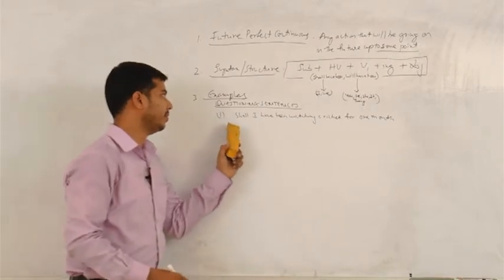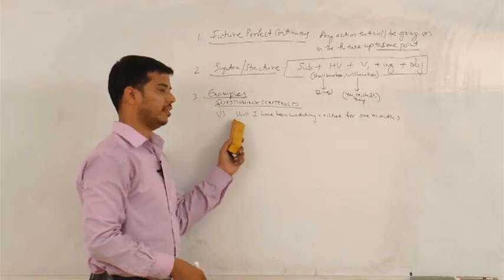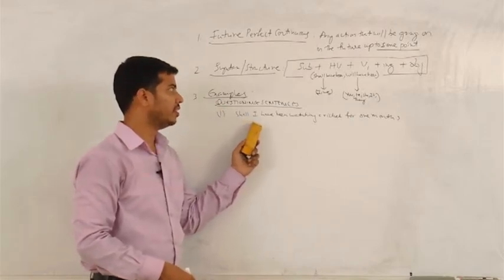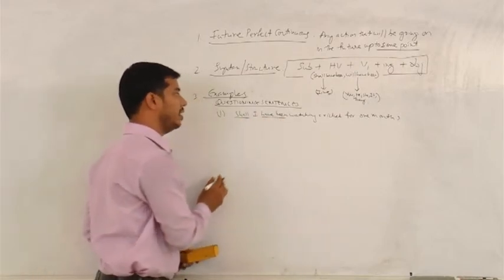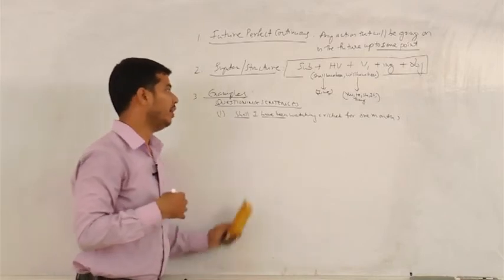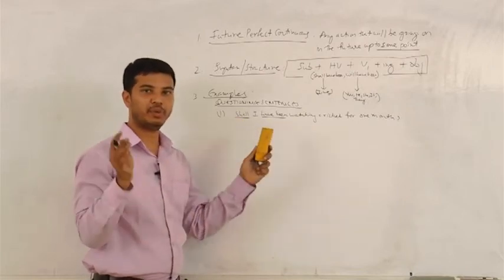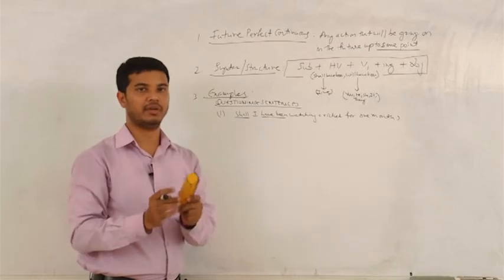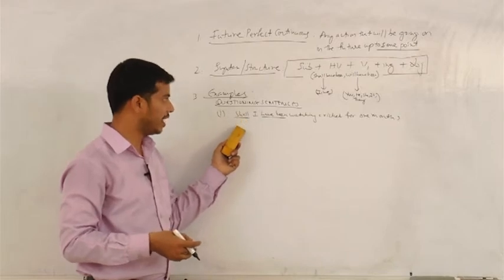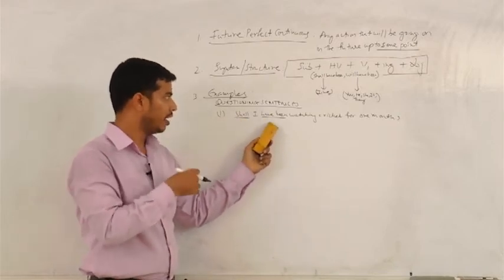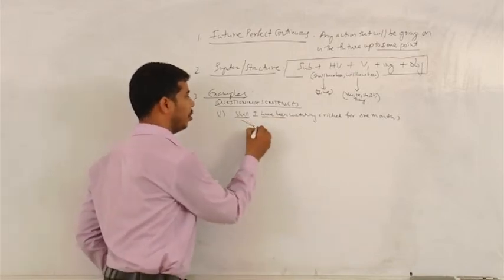See, this is the example for questioning sentence under future perfect continuous. Shall I have been watching cricket for 1 month? What is shall have been? This is the helping verb, right? As I told you earlier, it is up to you. If you want to put these two things together as a single unit as HV, you can put HV in your book. And if it's not possible, and you wish to go with shall as it is and have been as it is, it's up to you. But I'll go with HV itself.